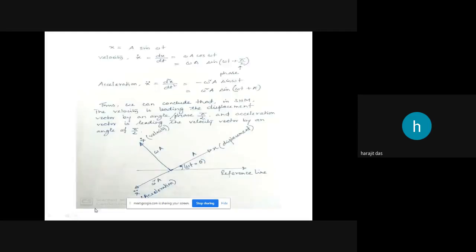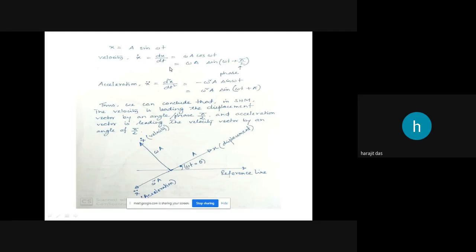Now if you analyze this equation of motion for this vibrational behavior, the basic equation is x equals a sine omega t. Omega t is nothing but theta. To find the velocity of the mass at any time, we will differentiate it with respect to t. I told you that we will be using x dot and x double dot to define velocity and acceleration.